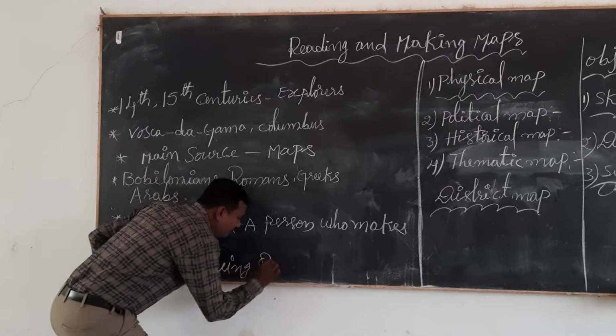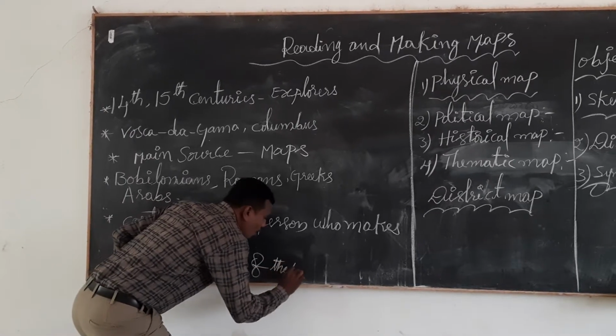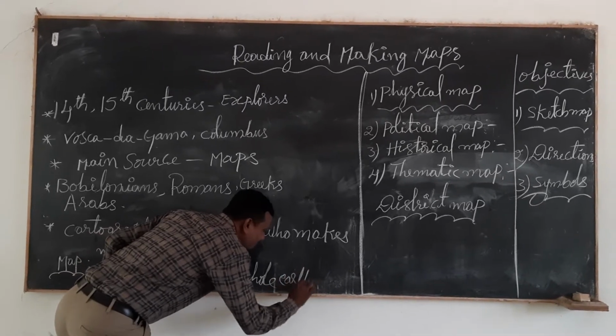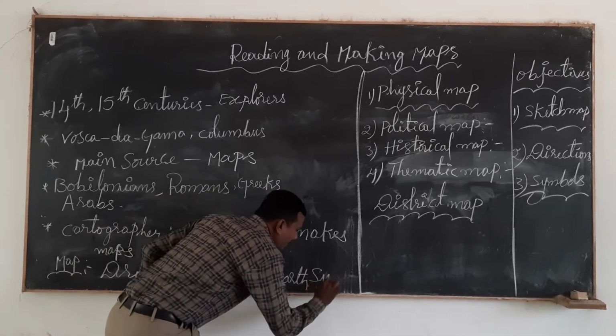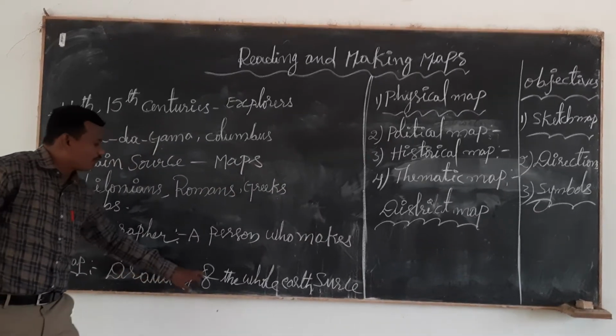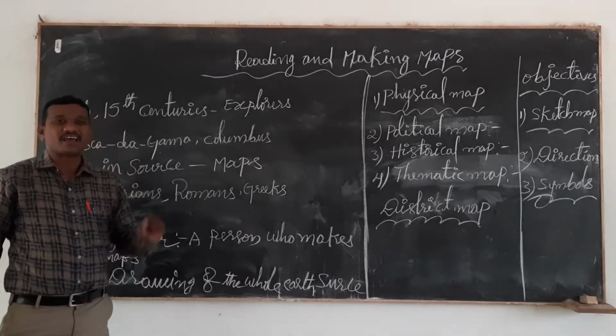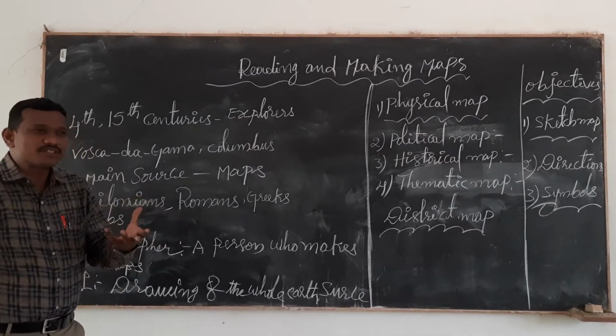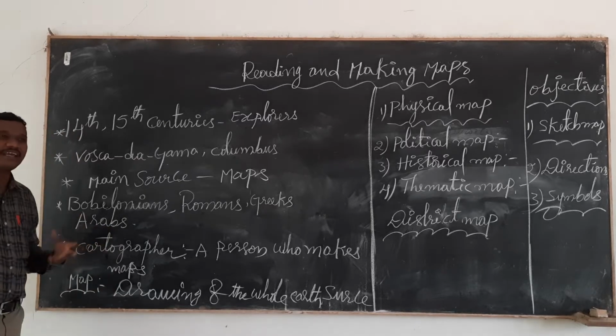On a flat piece of paper. That is called a map.